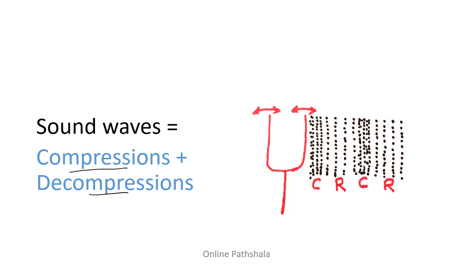So here is an example of a tuning fork which is set into motion, and what you can see here are columns of air particles surrounding it. Air is a very common medium in which sound travels.